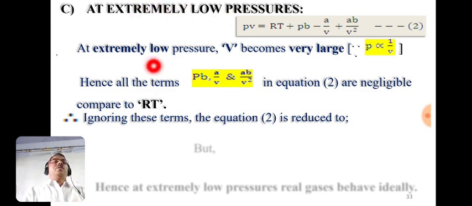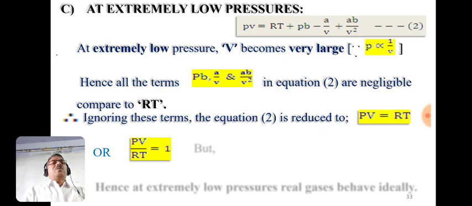Means when pressure is extremely low, then volume becomes very large, as the pressure is inversely proportional to volume. So in such a case, these three terms, that is PB, A by V and AB by V square, are all negligible as compared to RT. Therefore, by neglecting these three terms from equation number 2, we have PV equal to RT, or by dividing both sides by RT, PV by RT equals 1.